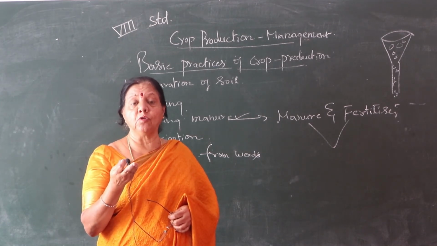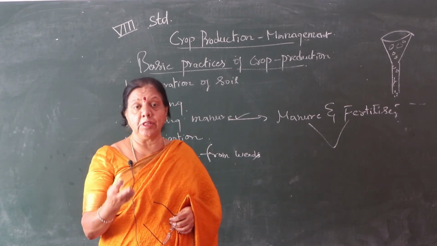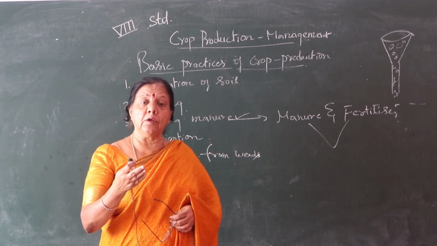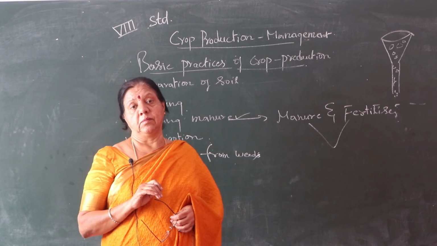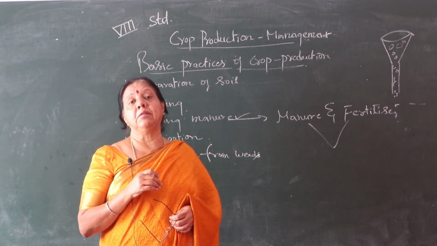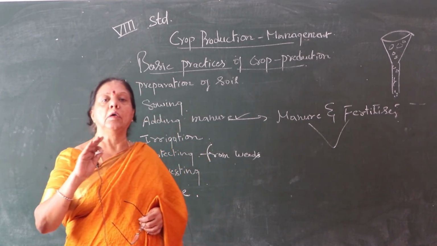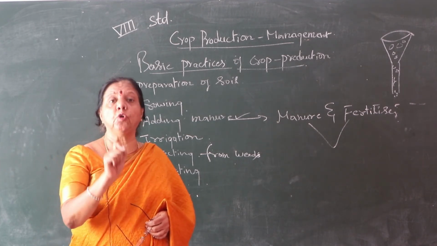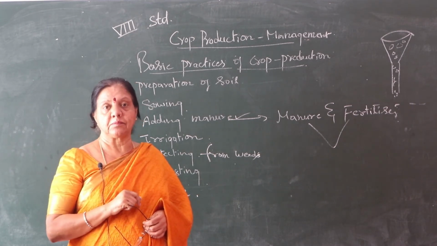We should not spoil so much effort we are putting. You know, irrigation we are doing, putting the manure, soil preparation, everything we have done. At the end, when it is growing, so many disturbances will be there. That the farmer should take care. And unnecessary plants should not grow in between the crops. By that time, he has to take one device that has to cut them off. The weeds should be removed before flowering and seeds.